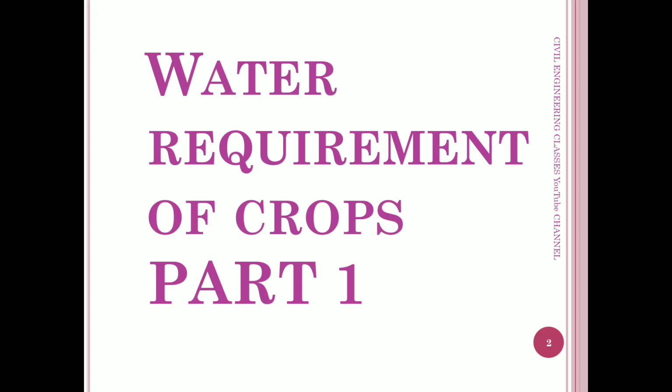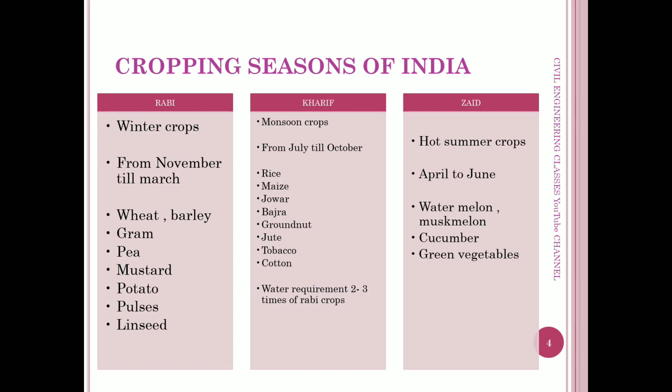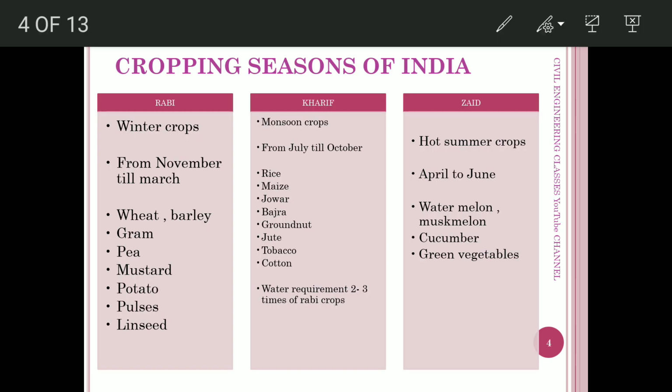In this video, we will start a very important chapter, water requirement of crops. This is part 1 of the chapter. In this, we will see the different cropping seasons of India and some important definitions related to water requirement. First one is different cropping seasons in India. The first season is the Rabi season.